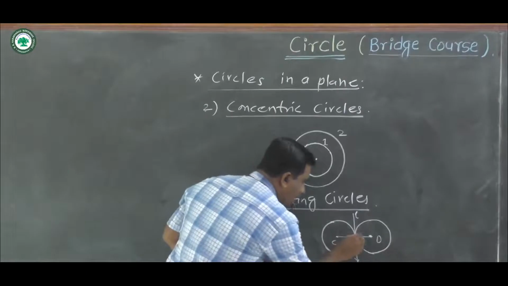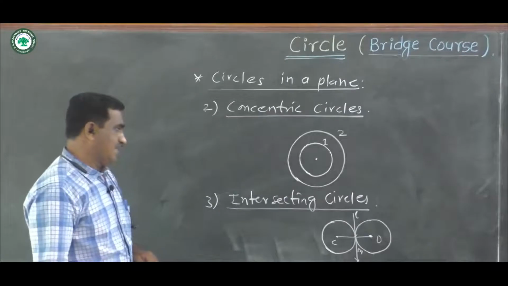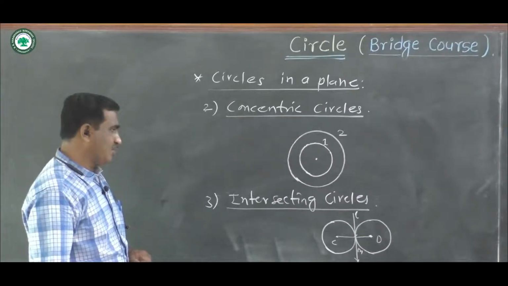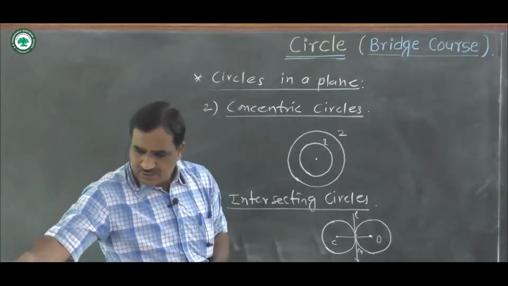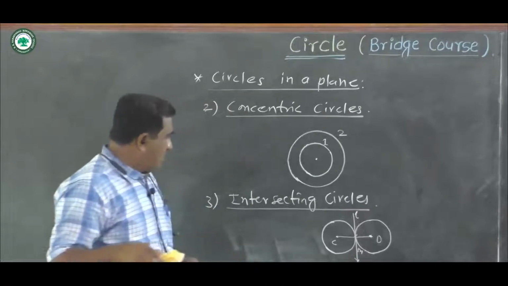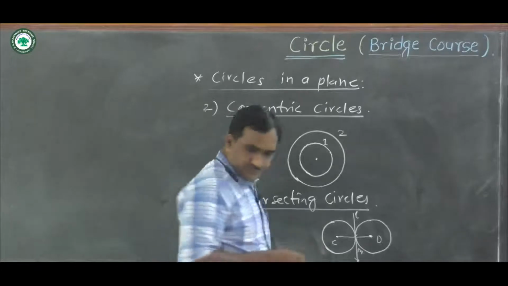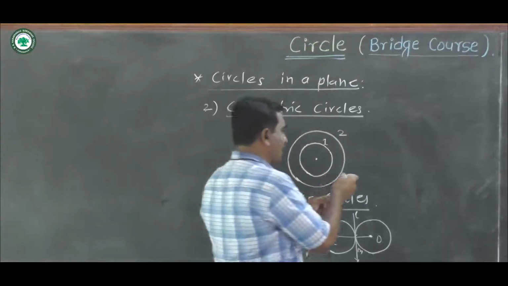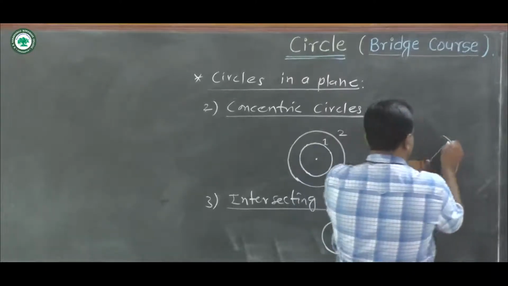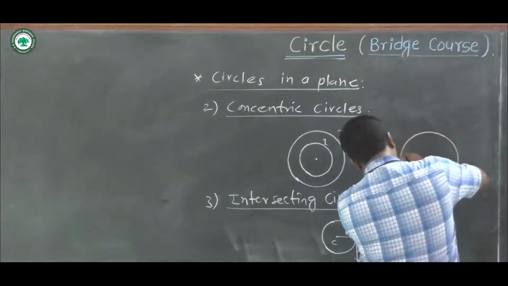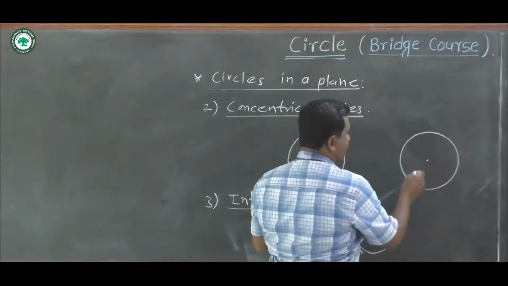Here we can take radius CM plus radius DM. CM plus DM is equal to distance between the centers C and D. Now second type is two circles intersect each other internally. We can draw a circle here again. This is the first circle. This is center of circle C,